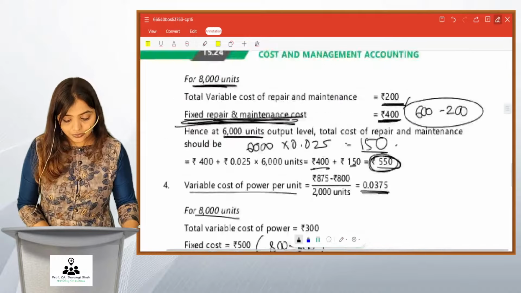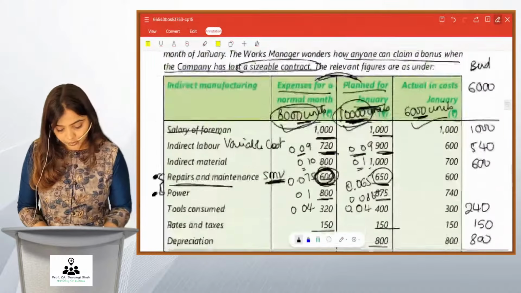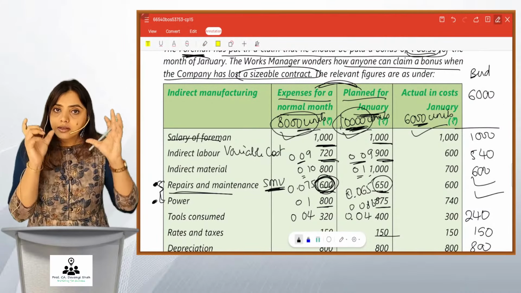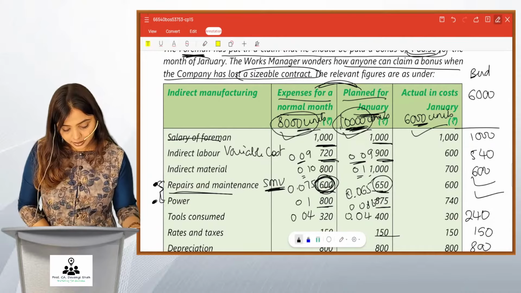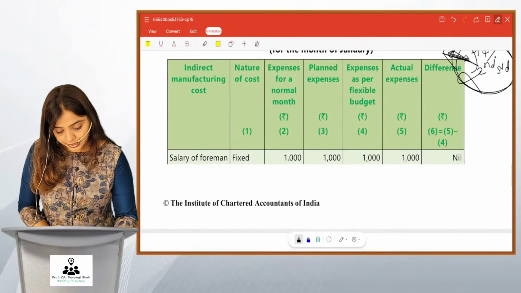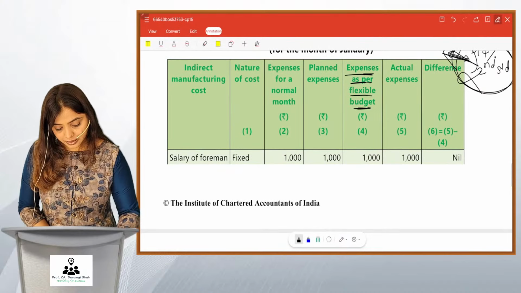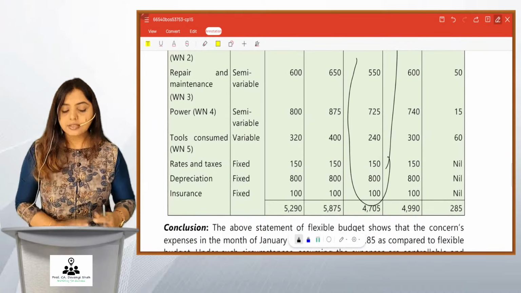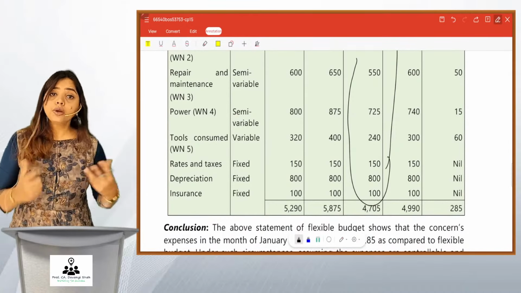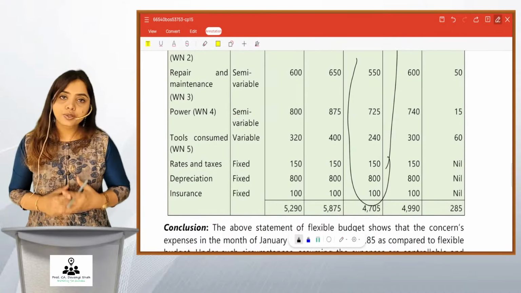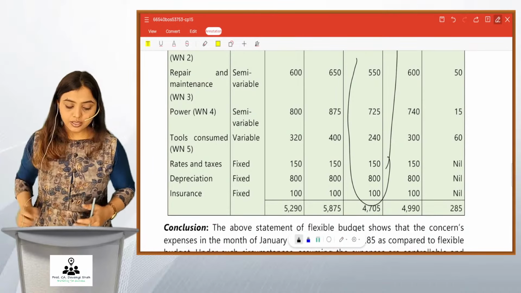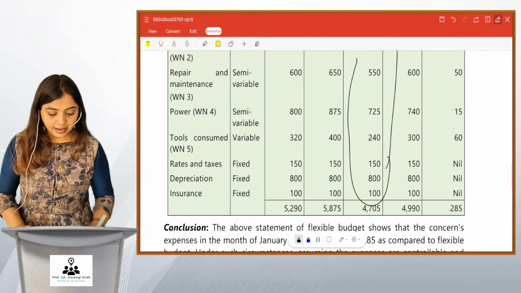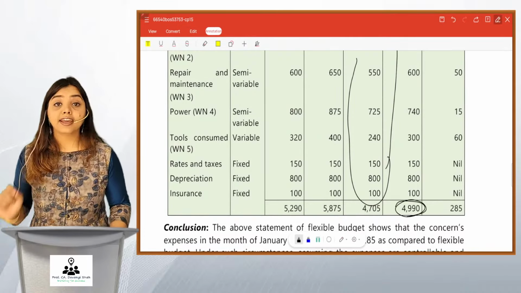Okay. And now, friends, we have also found out repairs, maintenance and power. So we have budget cost for all types of cost, right? And if you see the solution, expenses as per flexible budget, this is nothing but the data for 6,000 units. This is the budgeted cost that we should have incurred for making 6,000 units. And the amount is 4705. This much expense should have been incurred for 6,000, but our expense is 4990.